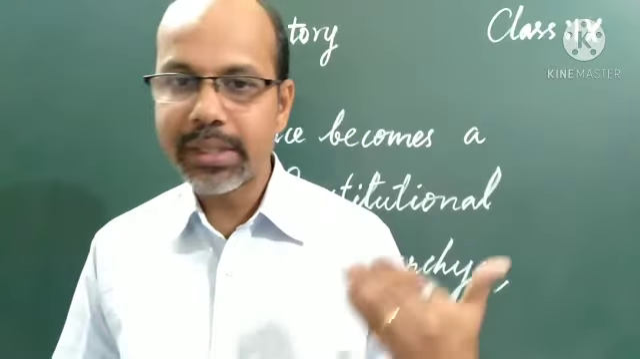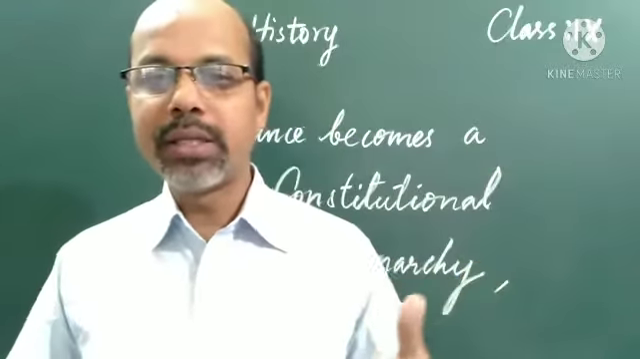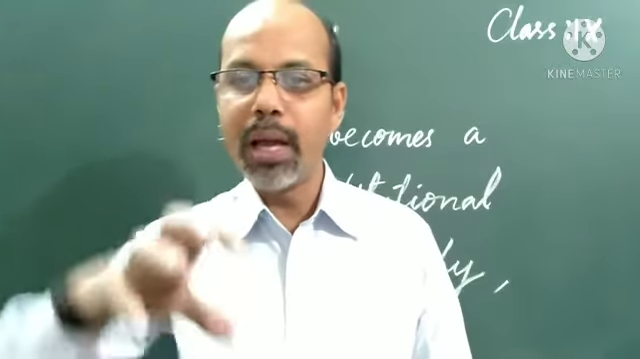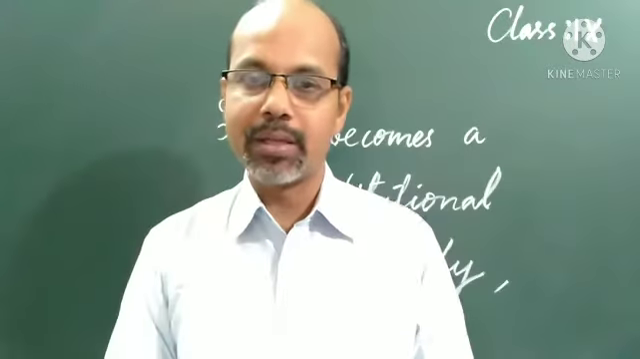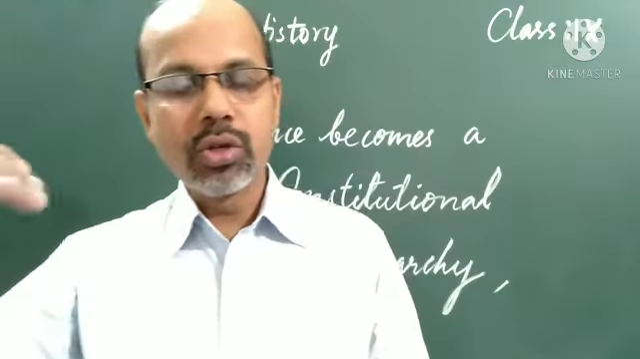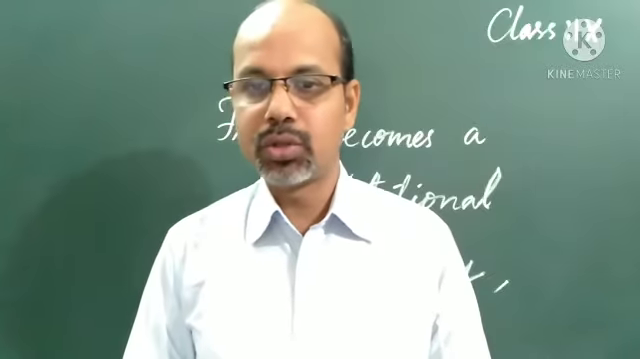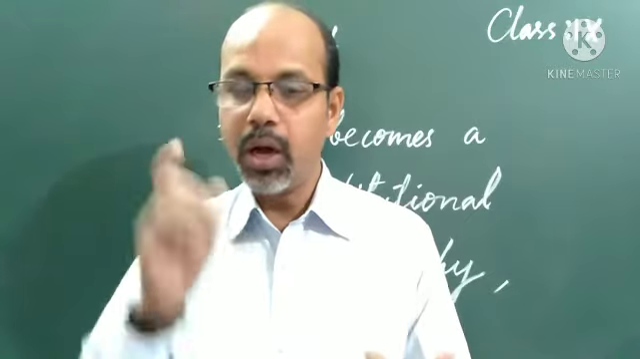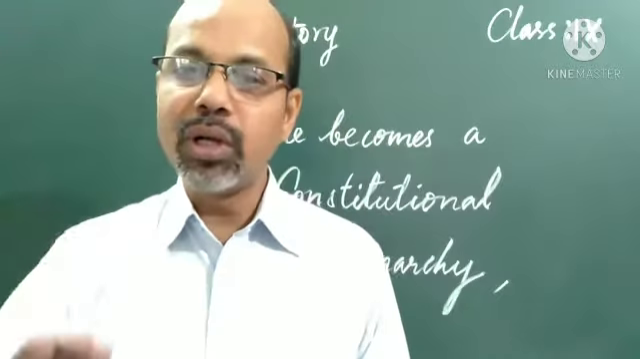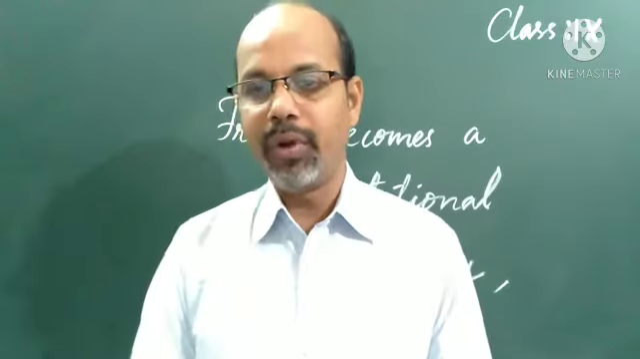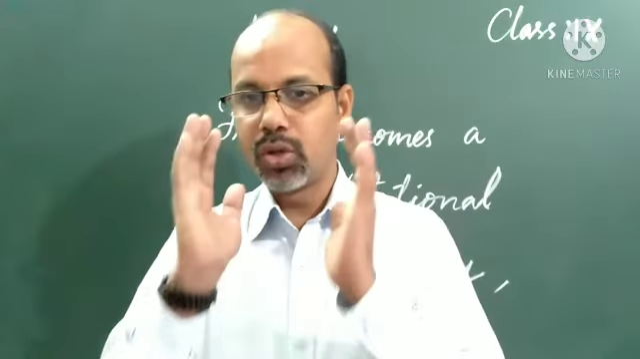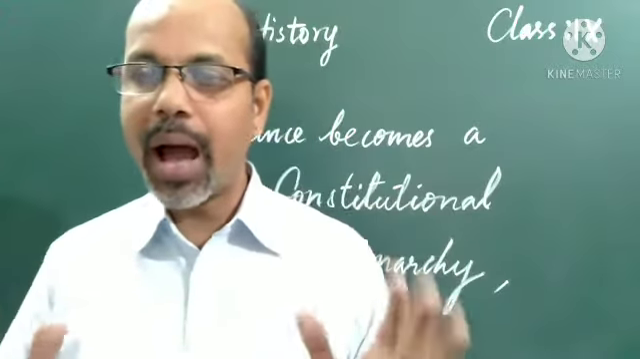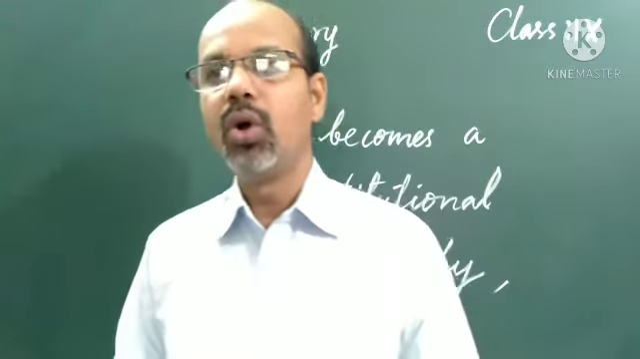Who were the active citizens? Not all citizens had the right to vote. Only men above 25 years of age, who also paid taxes to the government equal to at least 3 days of a laborer's wage. So only the active citizens had the right to vote.